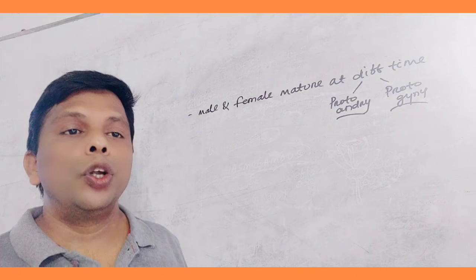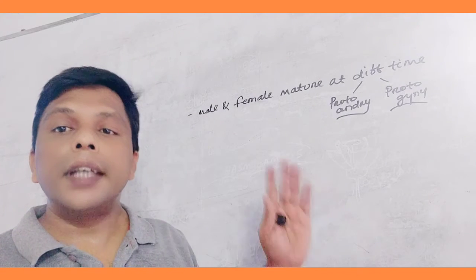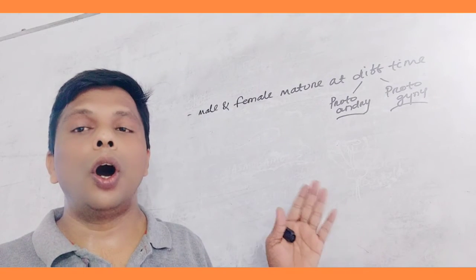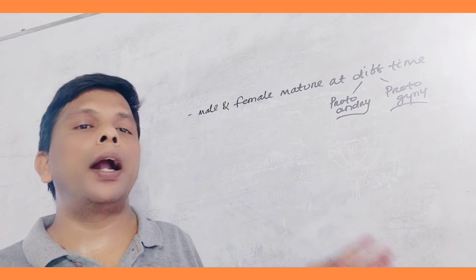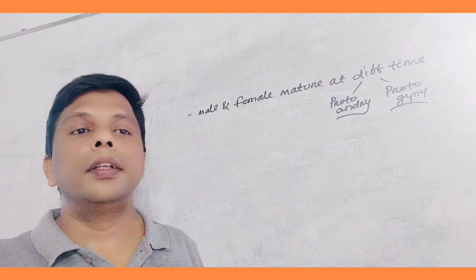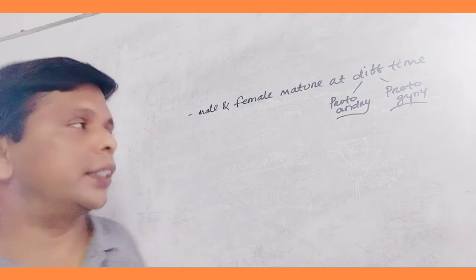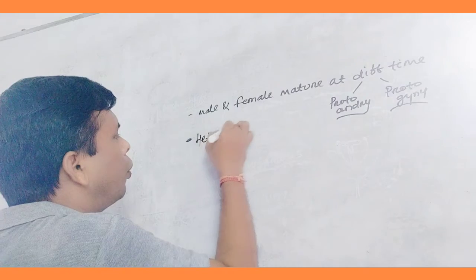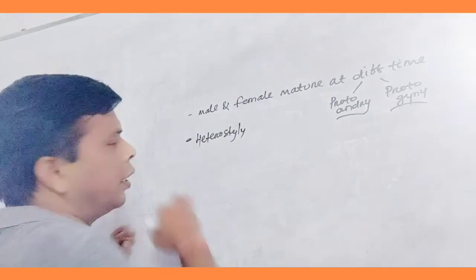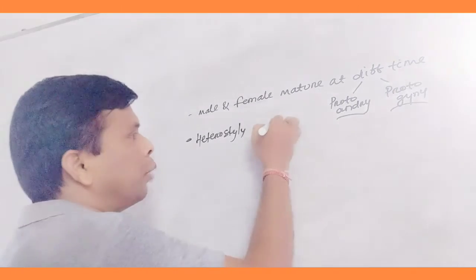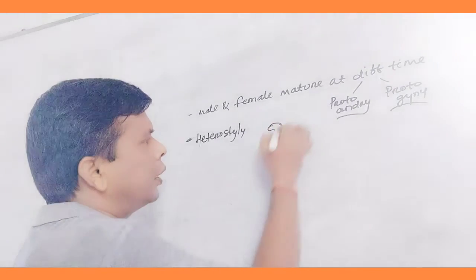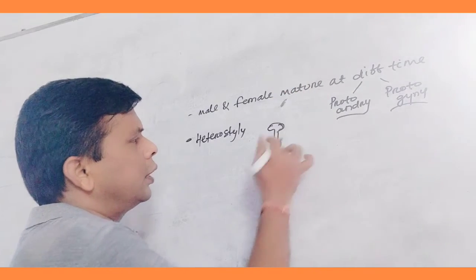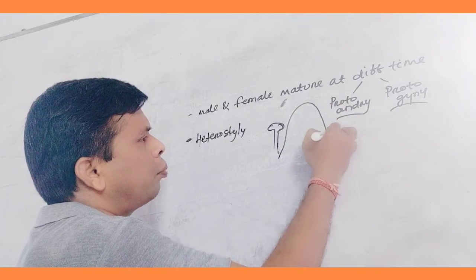The second aspect is location. The size of the male and female parts varies, so that the pollen is not able to reach the stigma. This condition is called heterostyly. Suppose this is the stigma, the carpel part, and the male part is extremely elongated.